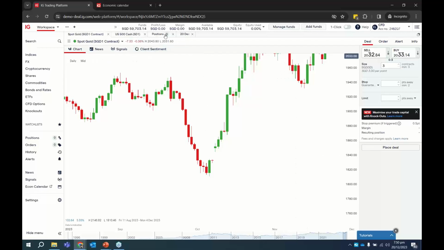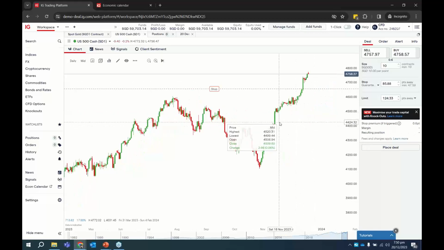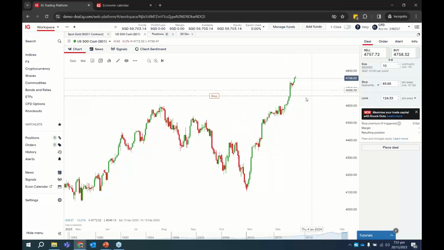So if you look back at the S&P 500 example, if you change this to a guaranteed stop, you notice that there is a fee involved of 0.6 points. So just be very mindful that if you're using a guaranteed stop, it's not a free function. But in the event that prices go haywire, which usually doesn't happen if you're trading indices, there are usually no gaps because it's 24 hours as well, then I would just recommend that the normal stop should be enough.